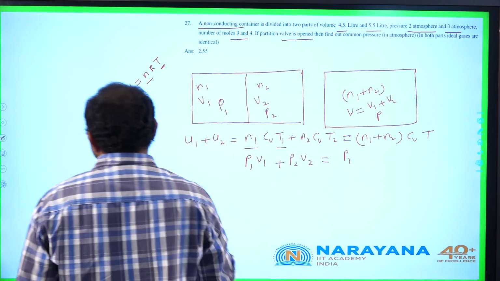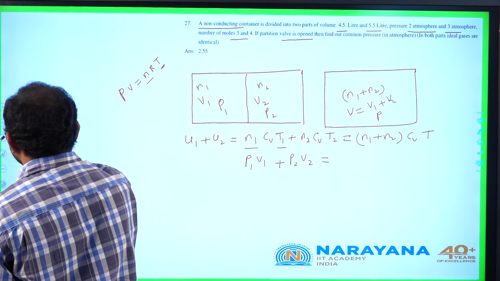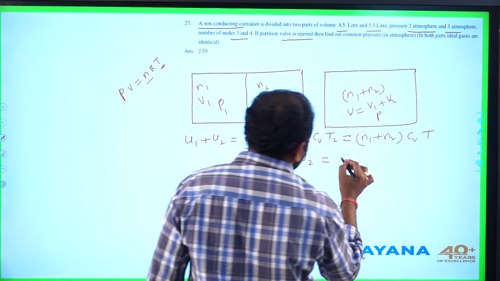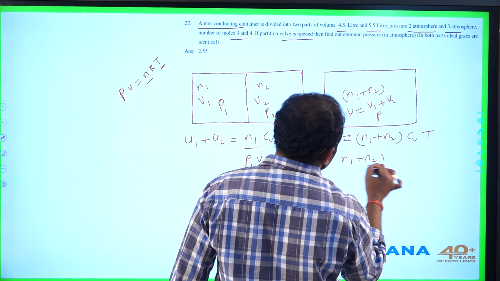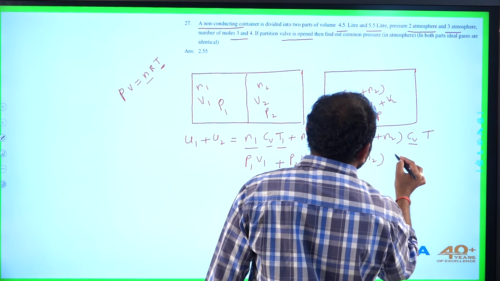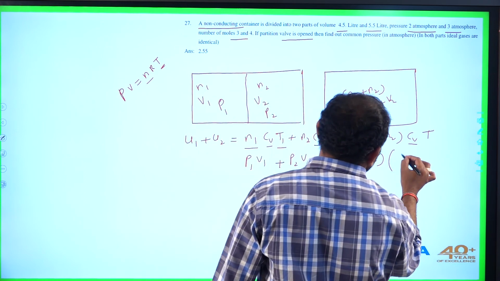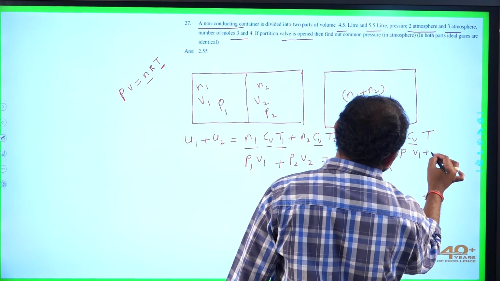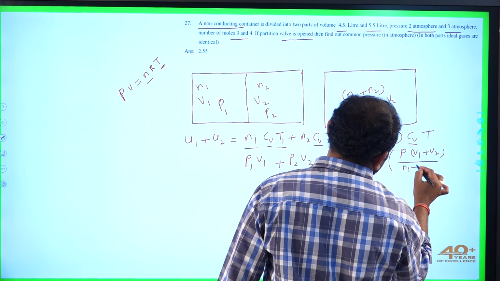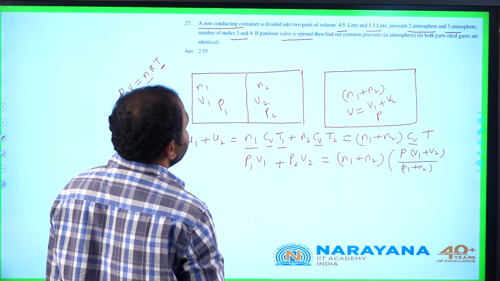Let us substitute the total number of moles, N1 plus N2, CV term gets cancelled on both the sides. Now temperature can be written as common pressure into total volume V1 plus V2 by total number of moles N1 plus N2.